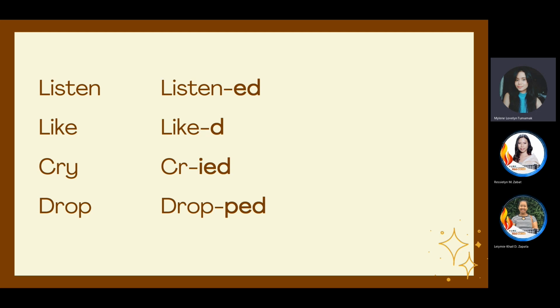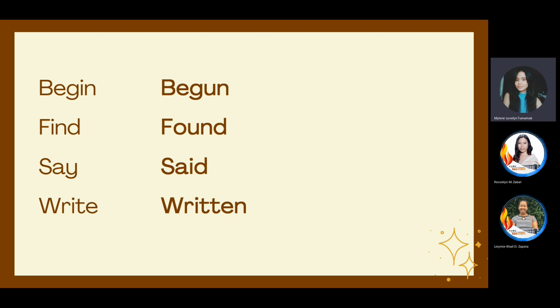So just like the word drop, we have letter O, which is a vowel, and then letter P, a consonant. We doubled letter P, DROPPED, when we change it into a past participle. Okay, so that's the first one.